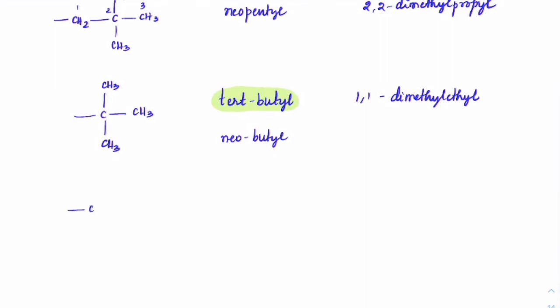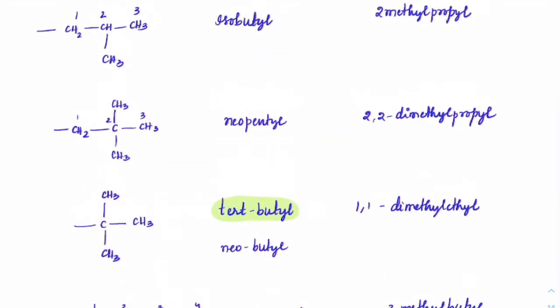Last one, if you check out CH2, CH2, CH, CH3 and CH3. Okay. See the number of carbons, 1, 2, 3, 4 is the longest chain here. On the third position we have a methyl group present on it. So I will use the word isobutyl, sorry, this is isopentyl, which can be written as 3-methyl butyl as the IUPAC branch.